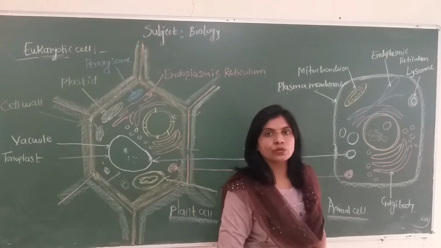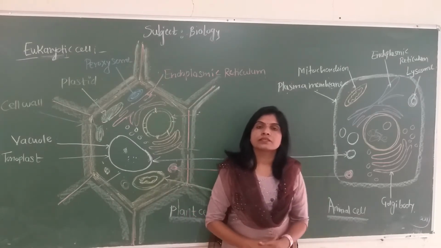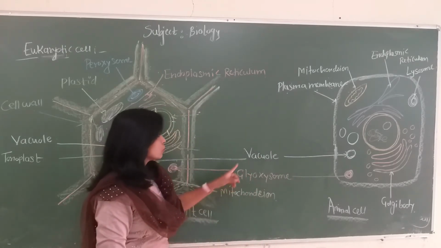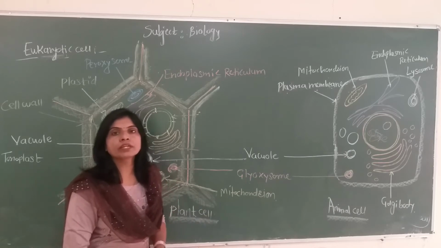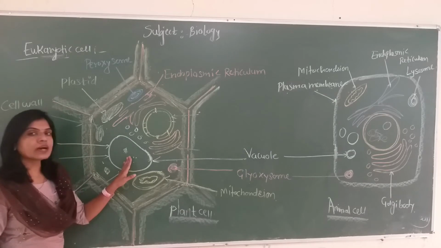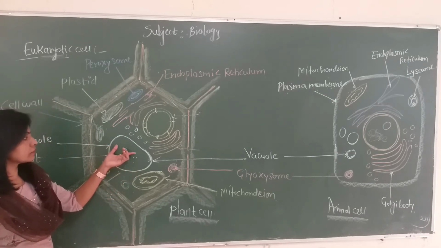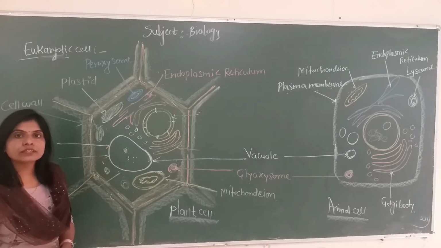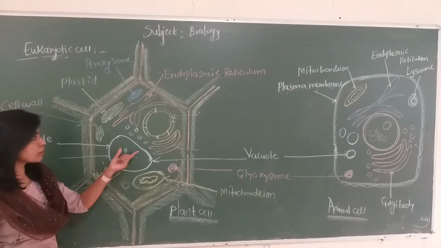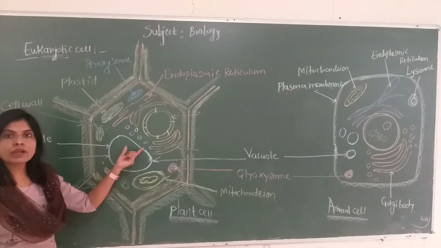Another membrane-bound vacuole present in the cytoplasm of both plant cells as well as animal cells is called the vacuole. Vacuoles are predominantly present or well developed in plant cells. In large plant cells, very big vacuoles are present at the center. They occupy about 90% of the cytoplasm of the plant cell and are called the central vacuole. Their membrane is called the tonoplast. It is semi-permeable and formed from the plasma membrane or biomembrane.